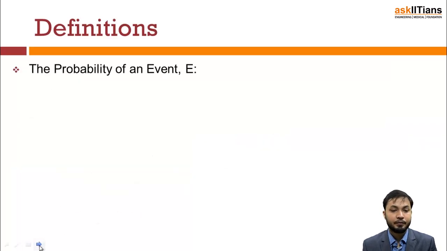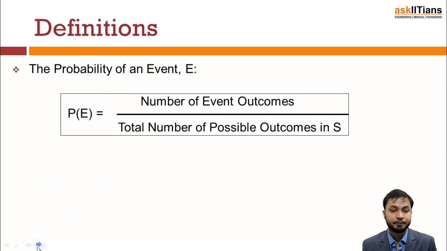It is read as the probability of the event. The probability of an event E is represented by the number of event outcomes divided by the total number of possible outcomes in S, that is the sample space, the denominator, just as I explained previously.